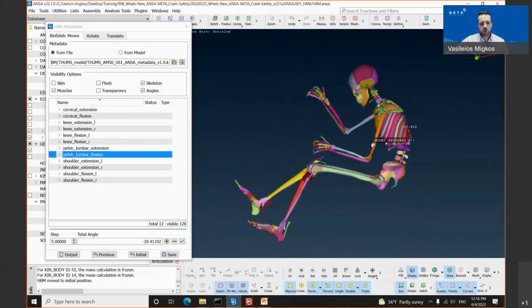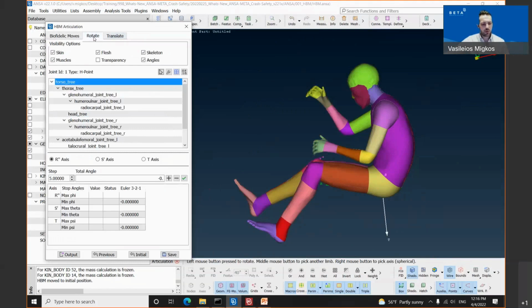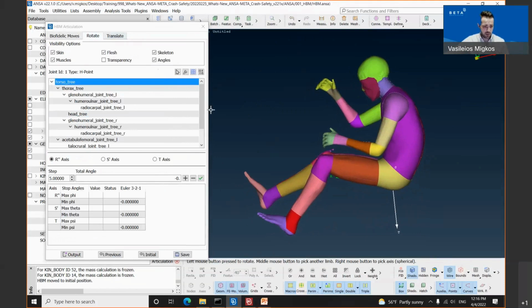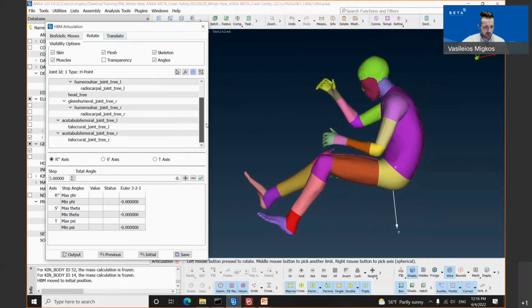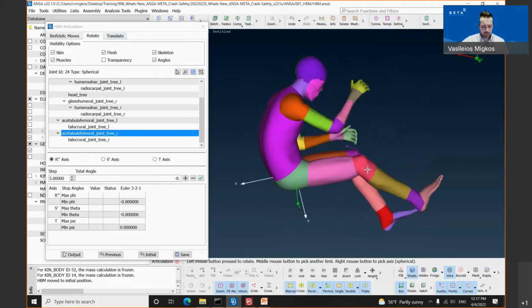Apart from the biofidelic move tab, we have also two other tabs, which are the rotate tab and the translate tab. Regarding these two tabs, these are simple movements. We have still inside these tabs the availability option group. As you can see, this is a so-called dummy hierarchy when we are talking about the rotate tab. We have this joint tree. We will select, for example, let's say that we are selecting the right hip of our human body model.